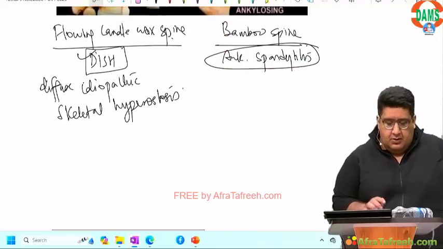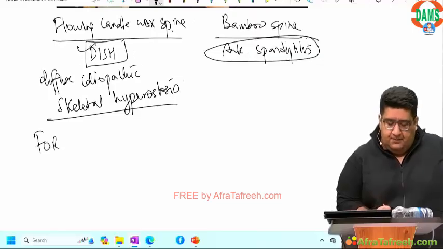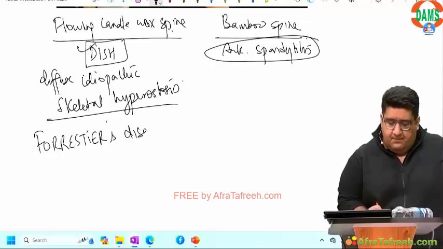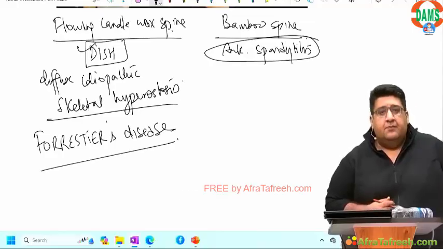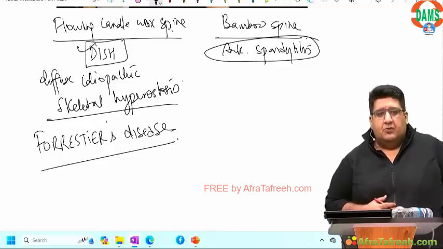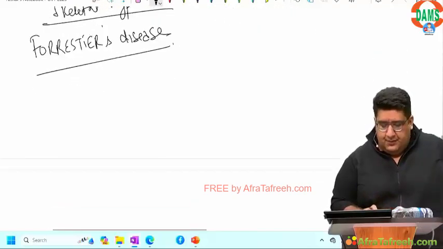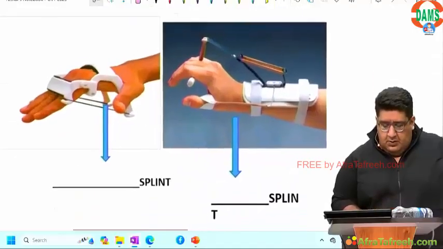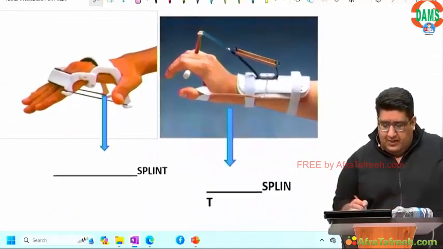DISH, also called Forestier's disease. Done, everyone? Yes or no? Very clear.